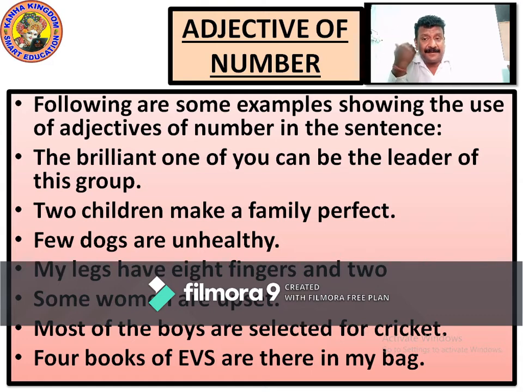Some women are upset. What is this some? We are talking about the entire women who are there. There are some. Some is what? Some is adjective of number. Some means few. Few and some are almost the same. It's saying a small quantity. Some means the countable ones, the less ones. It's not full, it's not half, it's not more than half. A few means a lesser amount. Very less, countable, like less.